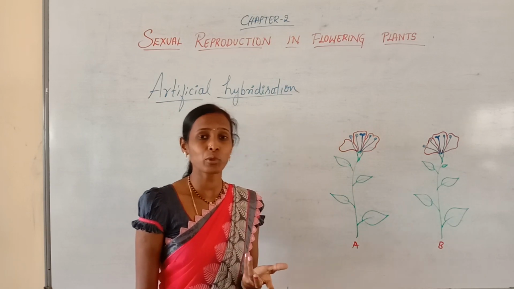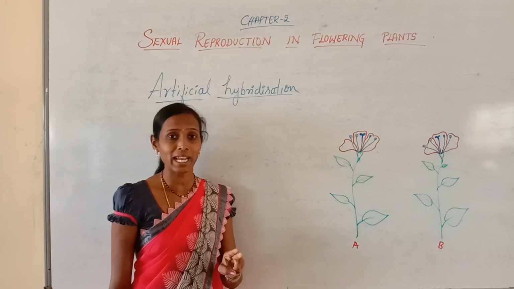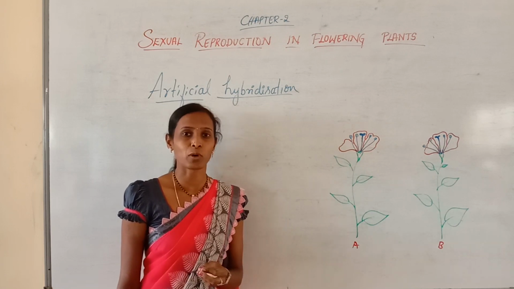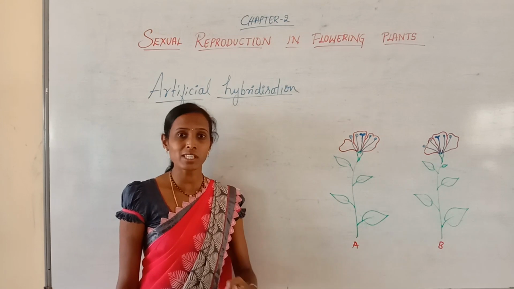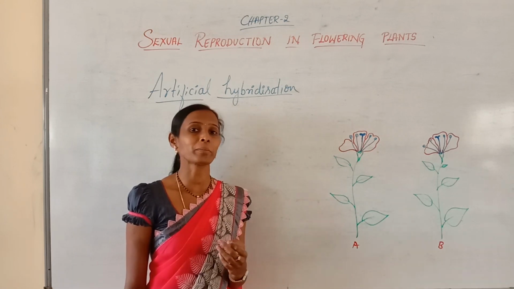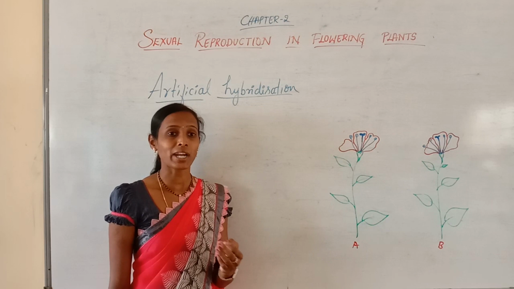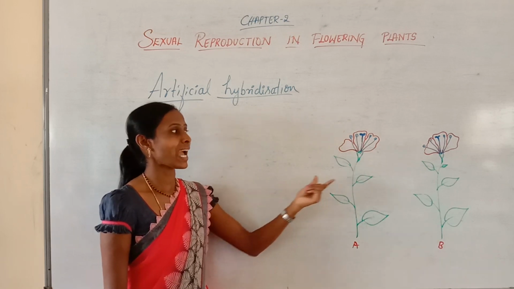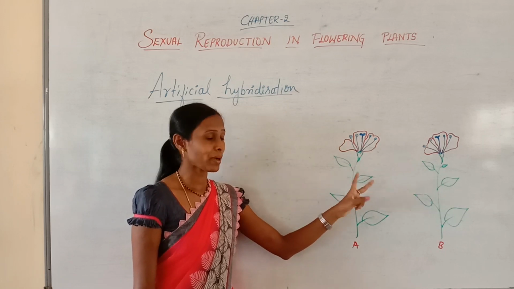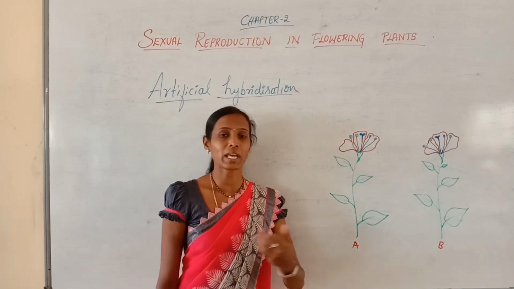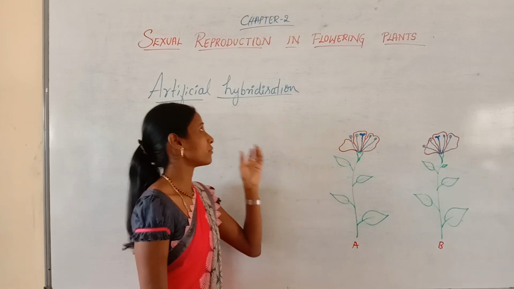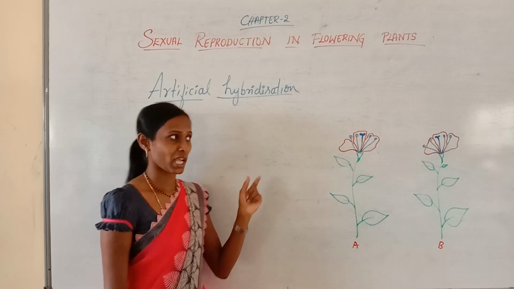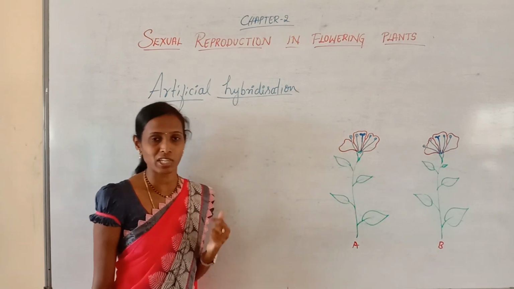Then what is the purpose of making crosses between two plants which are genetically different? You know that in self-pollination, if continuous self-pollination takes place, it leads to inbreeding depression. In order to avoid that and to obtain superior varieties, hybridization can be done. Here we are combining two different characters, so we can obtain superior varieties. We will be studying that in artificial hybridization. You know what hybridization is, and what is artificial hybridization?